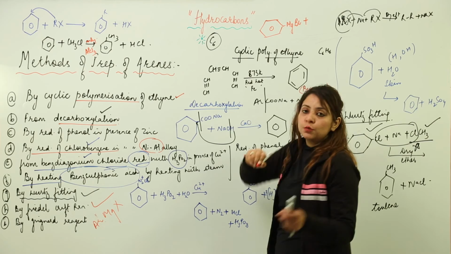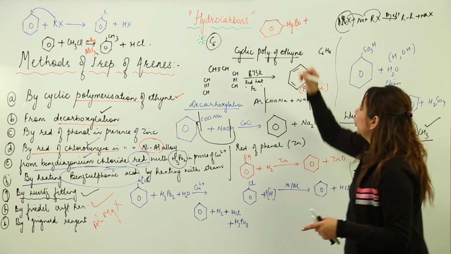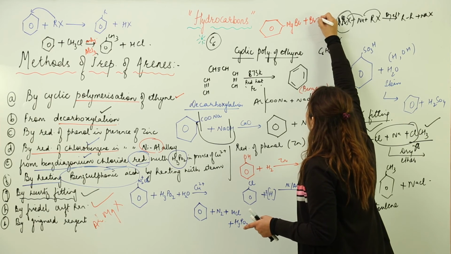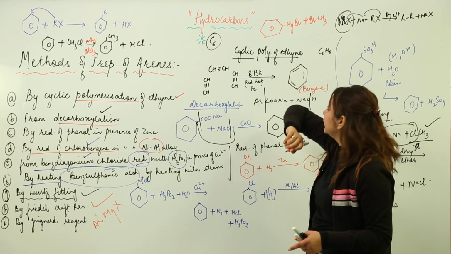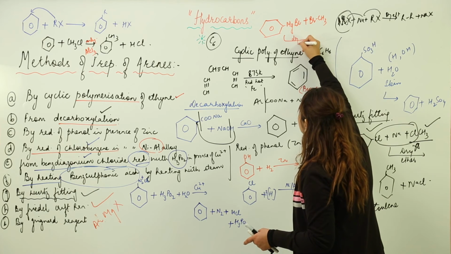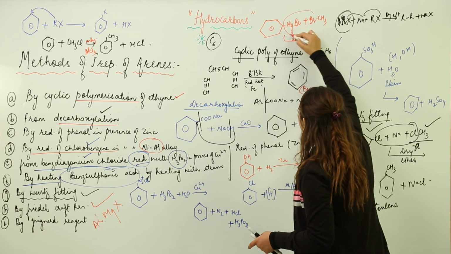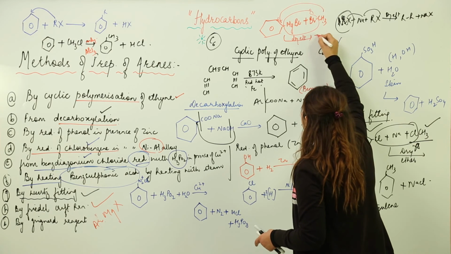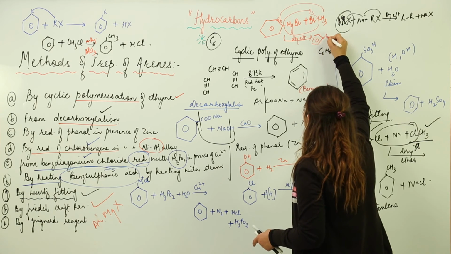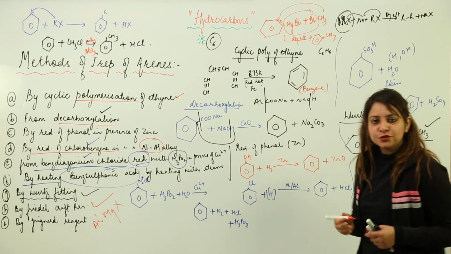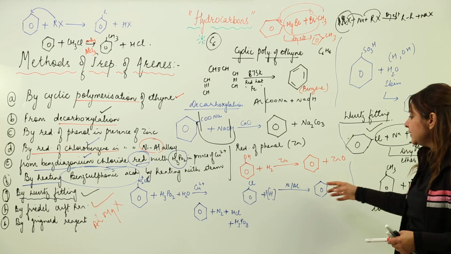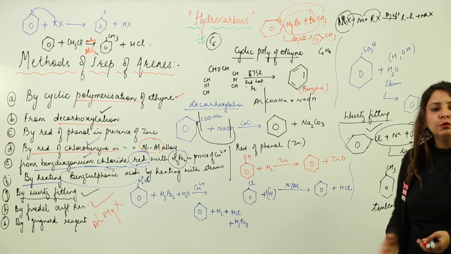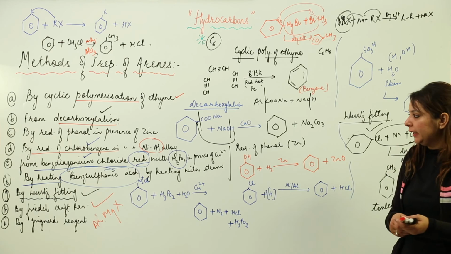Then you add one more RX, let's say methyl bromide. Again it takes place in the presence of dry ether. So MgBrX will be liberated and this chain is going to attach to the benzene ring. As a result, again a benzene ring with a CH3 group is formed, which is commonly called, as we already discussed, toluene.